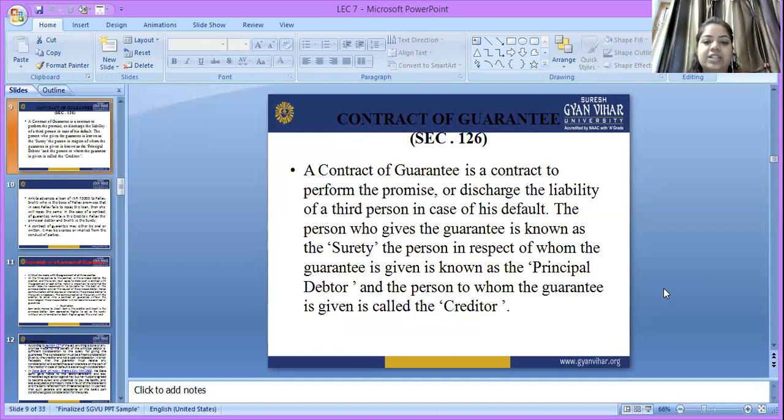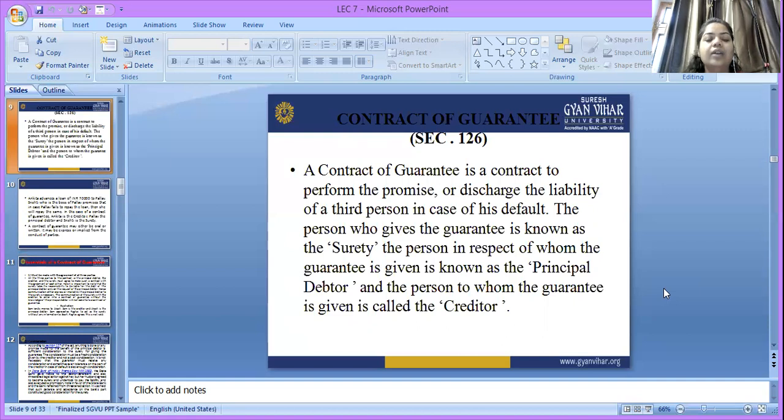Contract of guarantee. I hope you understand the concept of the contract of indemnity. Contract of guarantee under Section 126. What is a guarantee? When we buy a product, you have heard there is some guarantee and warranty available on that product. So let's understand what a contract of guarantee is. A contract of guarantee is a contract to perform the promise or discharge the liability of a third person in the case of his default.